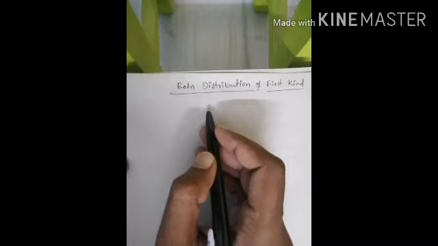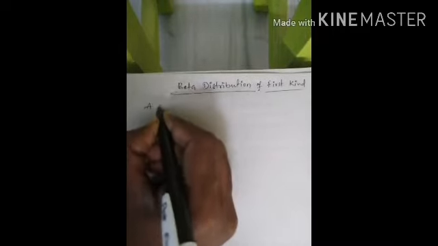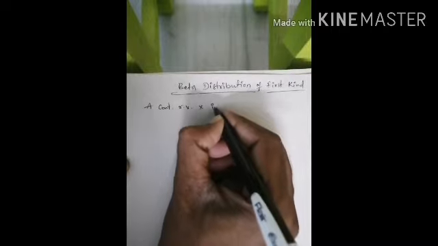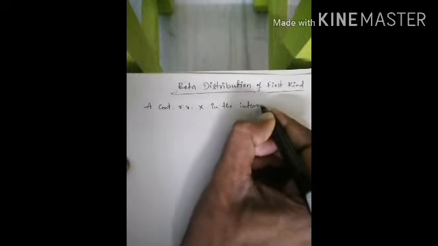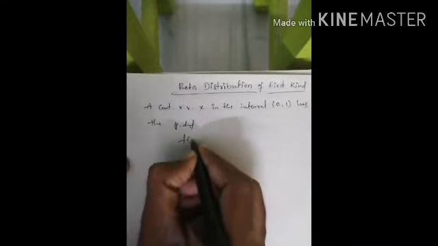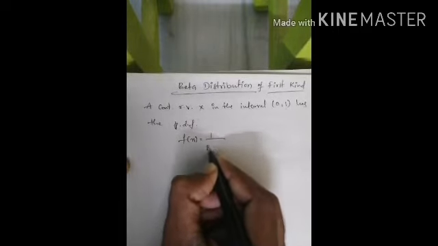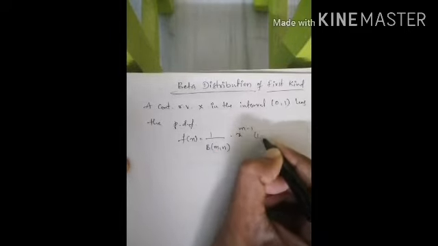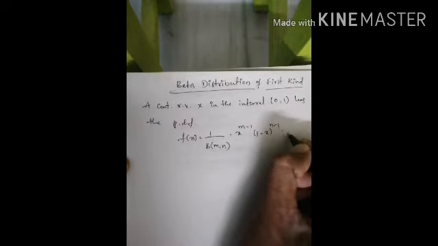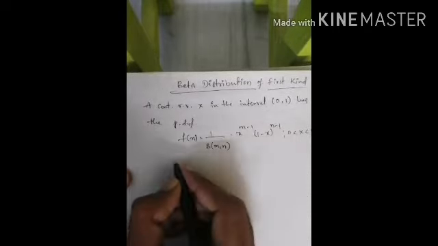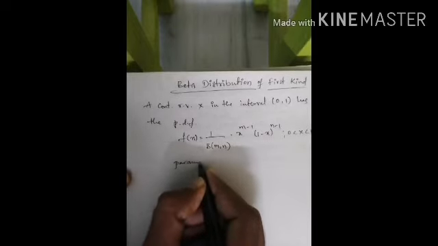The definition of beta distribution of first kind: a continuous random variable x in the interval 0, 1 has the PDF, probability density function, f of x equals 1 by beta of m comma n into x to the power of m minus 1 into 1 minus x to the power of n minus 1, where x lies between 0 to 1, is called beta distribution of first kind with the parameters m comma n.